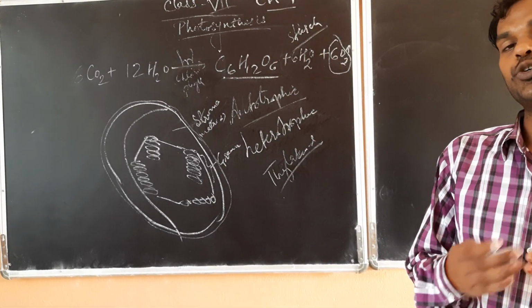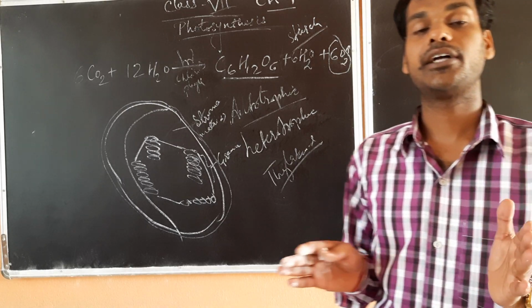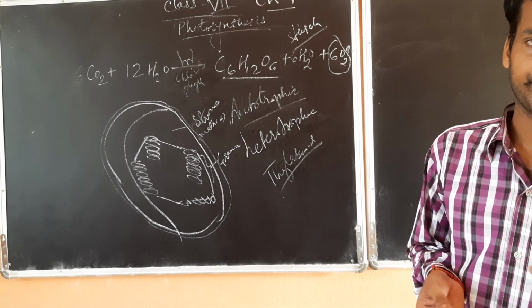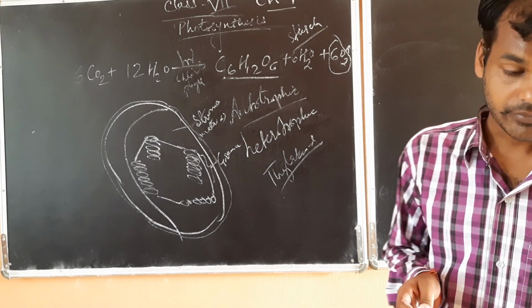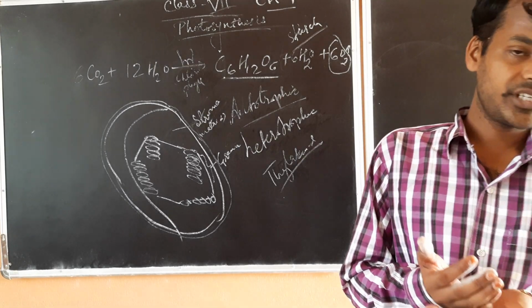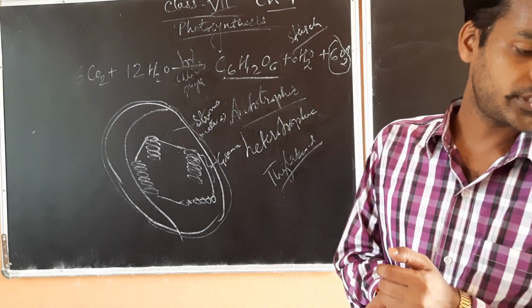That's why it is said every plant part contains starch. Okay, now oxygen is also involved during this process.